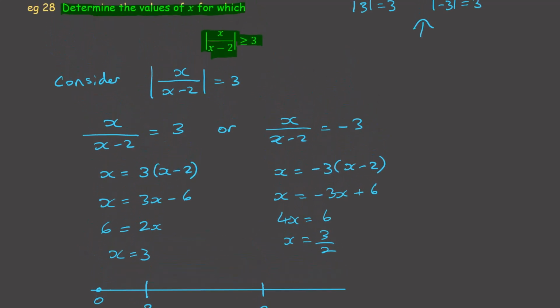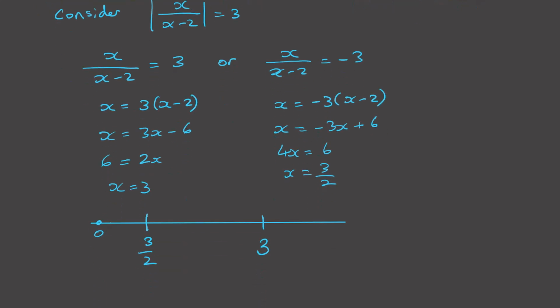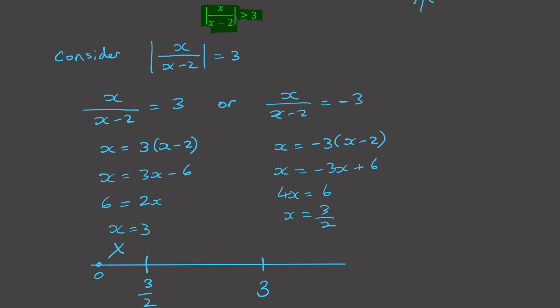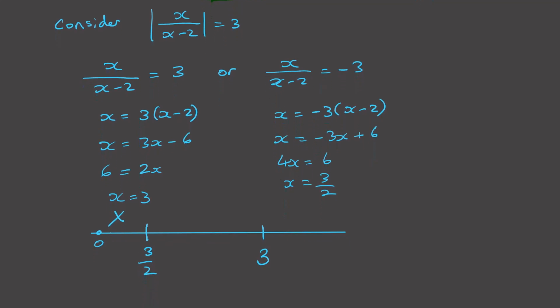So what happens with 0? We'd have 0 is greater than or equal to 3. That is not true, so we're not in there. We could go somewhere in between here, but of course we can't choose 2. We'll come back to that.